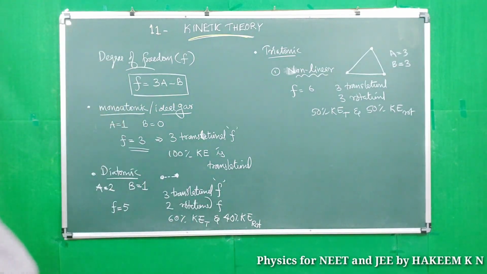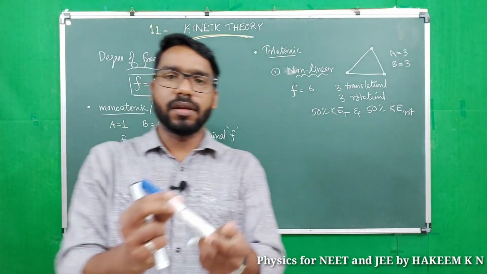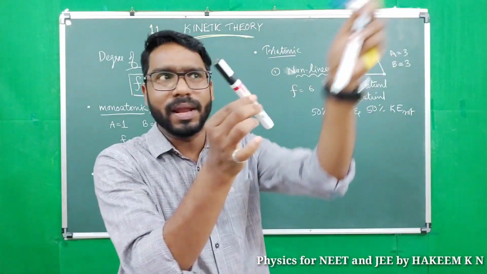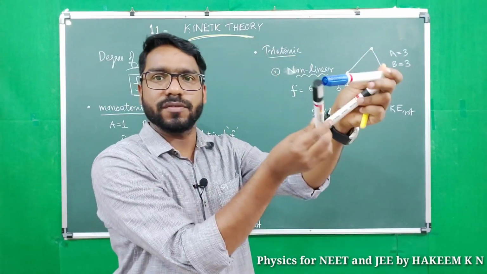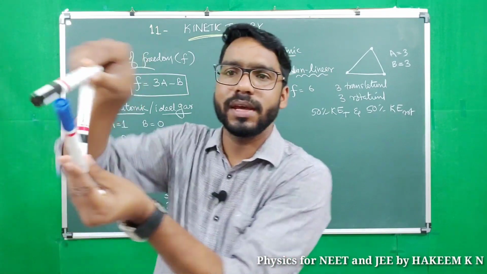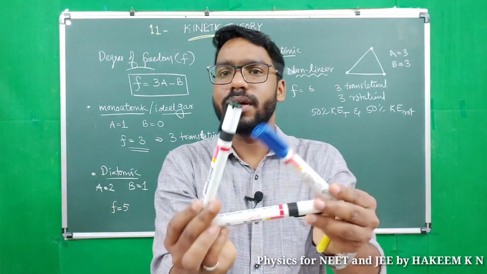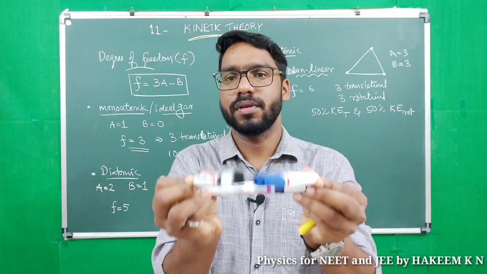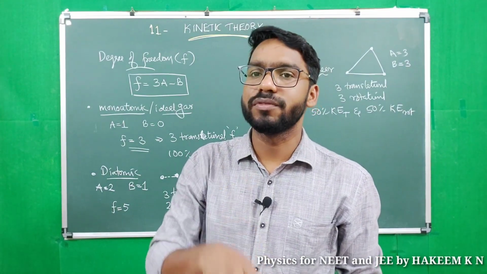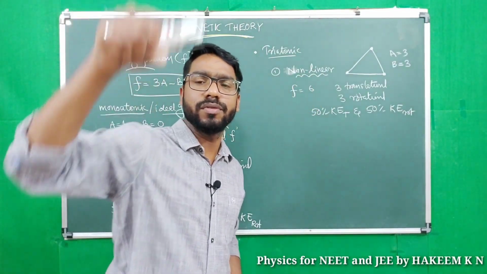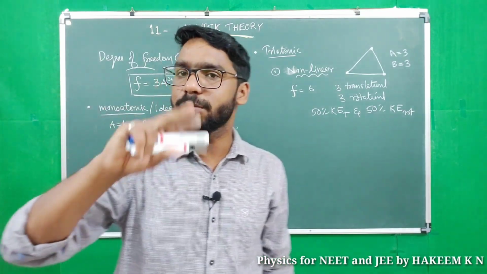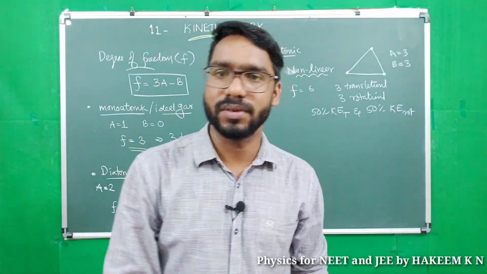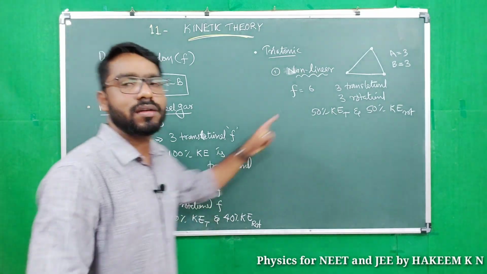Okay. For triangular arrangement, this black pen you can see, right? This can be an axis of rotation, and this blue can be an axis of rotation, and the other black also can be an axis of rotation like this. So 3 rotational degrees of freedom and 3 translational. The system's kinetic energy velocity can be resolved into 3 along x, y, z. That's why 3 rotational and 3 translational.